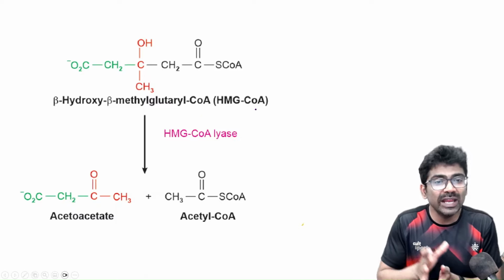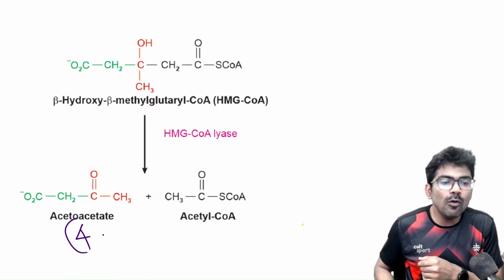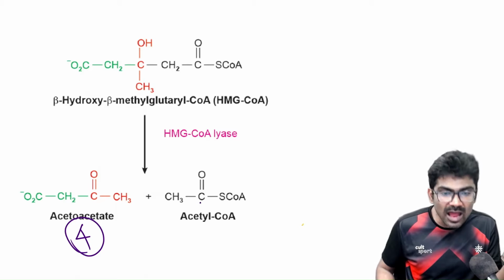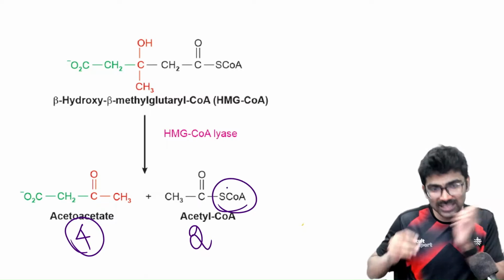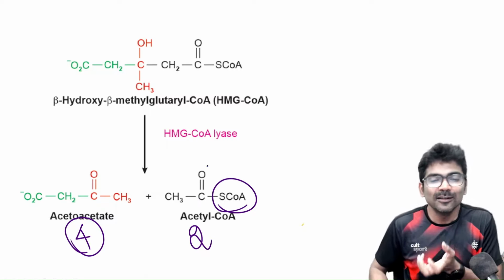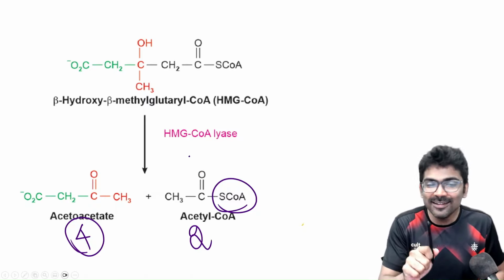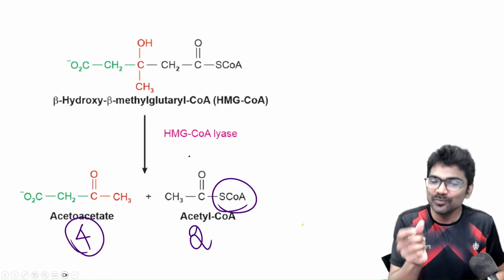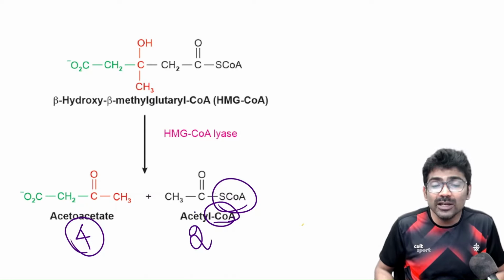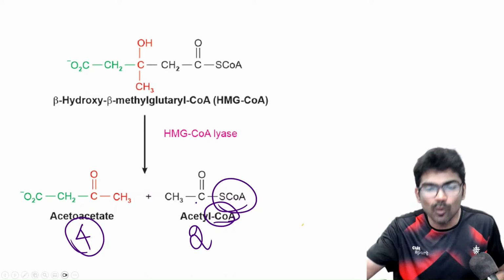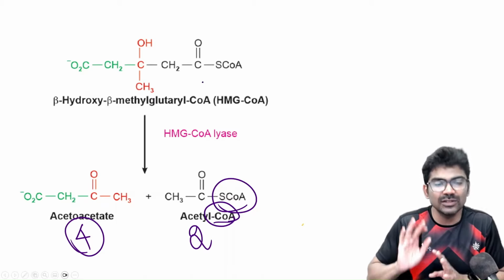HMG-CoA lyase breaks down the 6 carbon HMG-CoA to 4 carbon acetoacetate, and I cannot say 2 carbon acetyl CoA because CoA has a lot of carbons. So I will say acetyl CoA. Acetyl CoA does not have just 2 carbon. So 4 carbon acetoacetate and 2 carbon acetyl group, which is carried by CoA. These are the products of HMG-CoA lyase. So this is the last step.